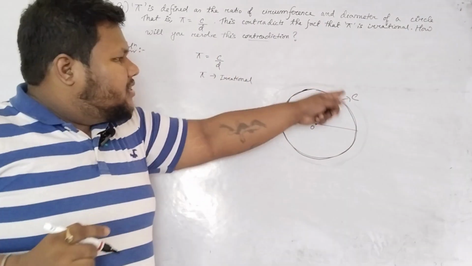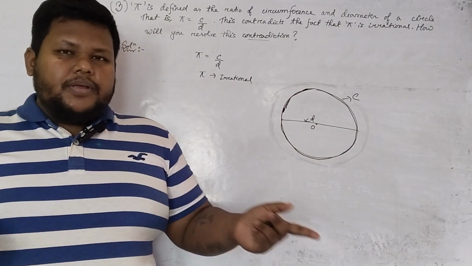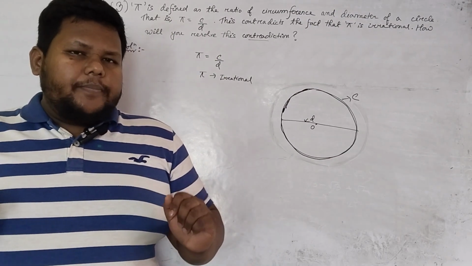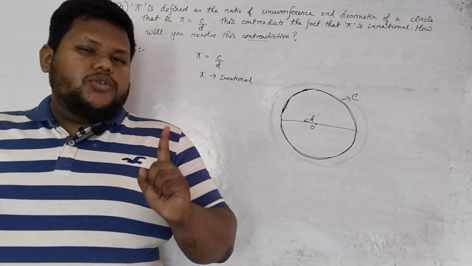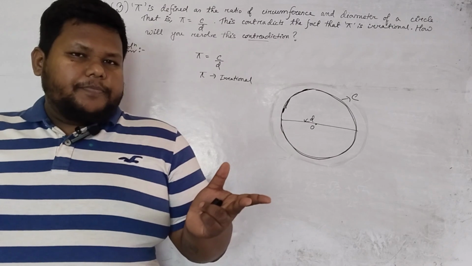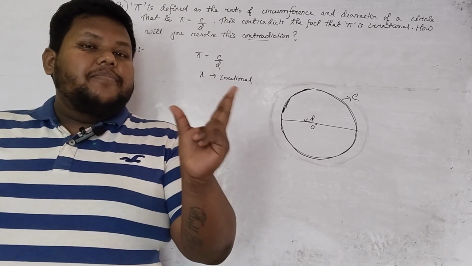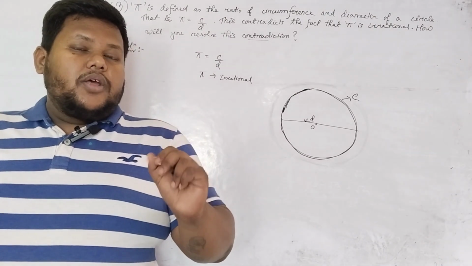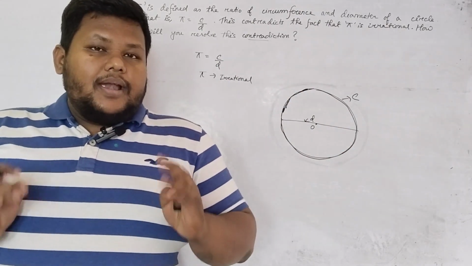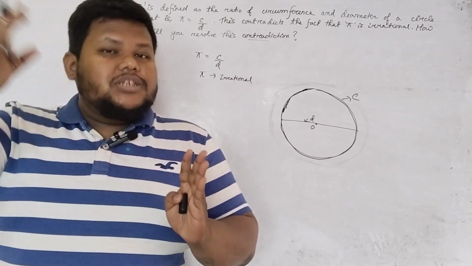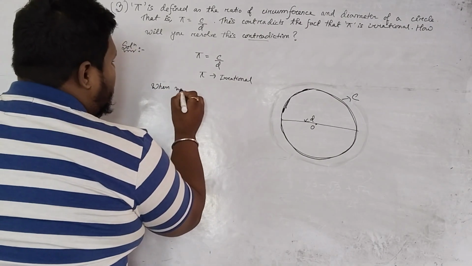So whenever we measure this circumference or diameter, we will measure it with a tape or a ruler or any kind of instrument. Let me tell you something interesting. Whenever we measure the circumference or diameter with any kind of instrument, it will not give us the exact value. We will get an approximate value. Yes, it is right. Whenever you measure any length with any instrument, you don't get the exact value, you get an approximate value. So you write the reason: when we measure,